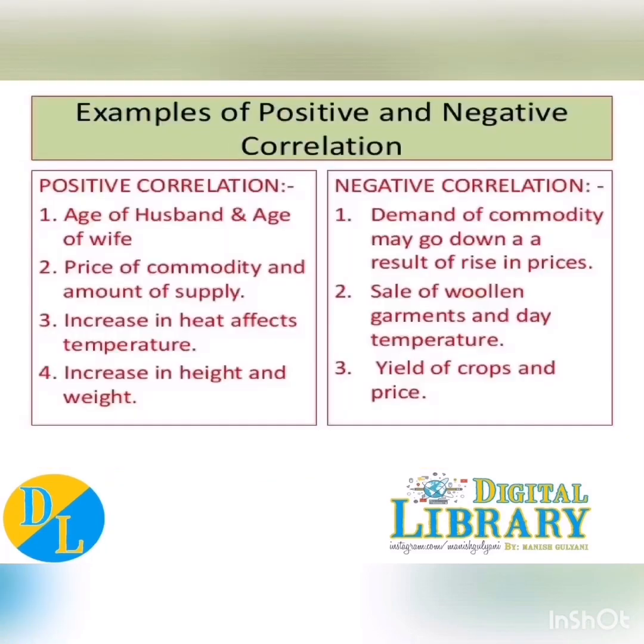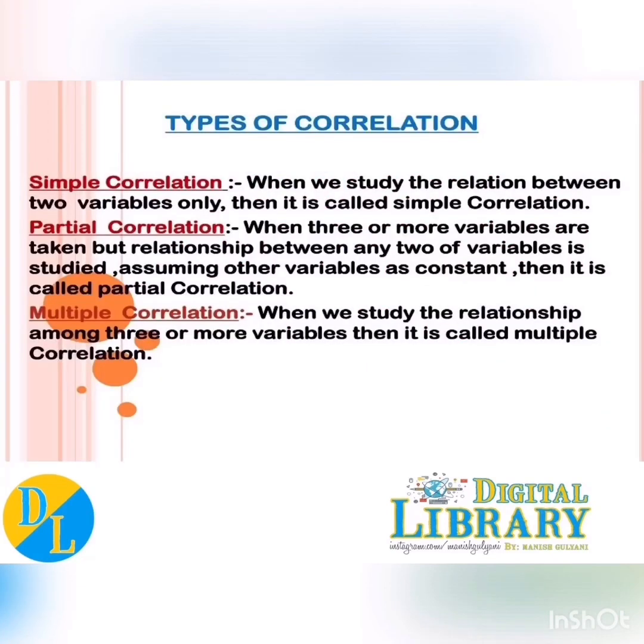Second, let's see more examples of positive and negative correlation. Positive correlation means the age of husband and age of wife. In negative correlation, demand and price. I already told you. So these are examples of positive and negative correlation.